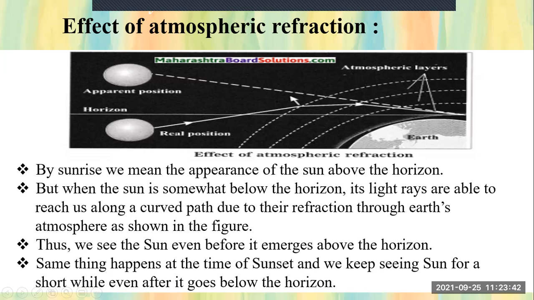What are these, students? These are the atmospheric layers. See this straight line, this is the horizon line. And this is the sun. This is the real position of the sun. And again, we are seeing it at a higher level. This is the apparent position of the sun due to what, students? Atmospheric refraction.